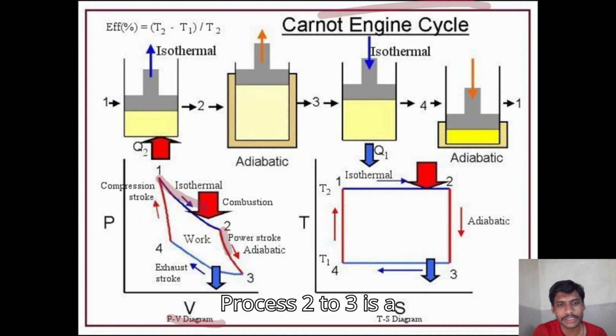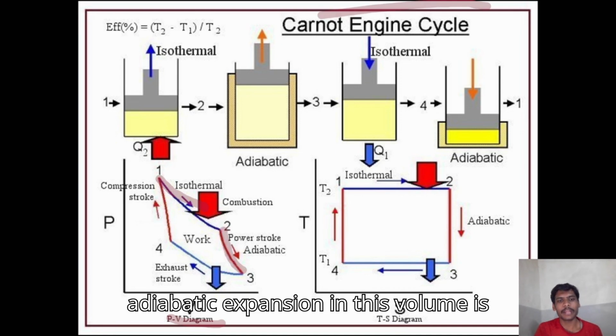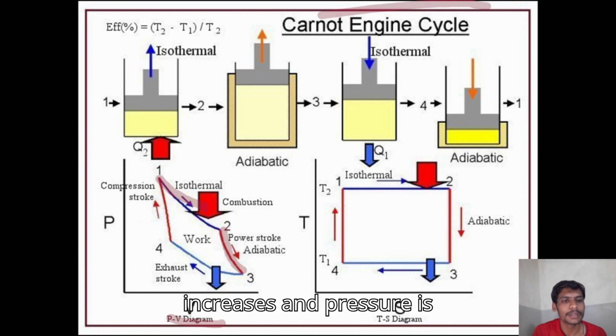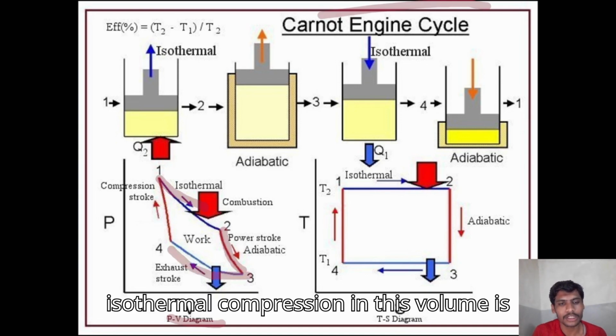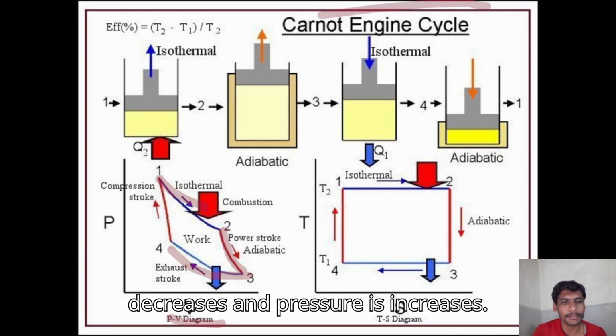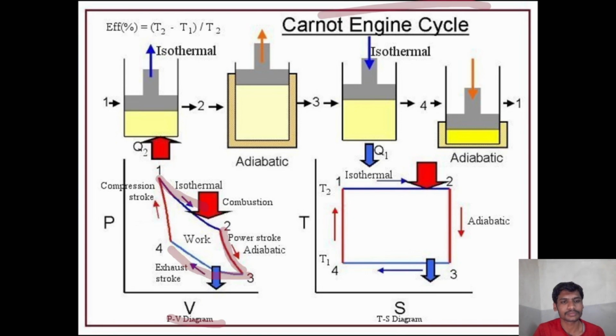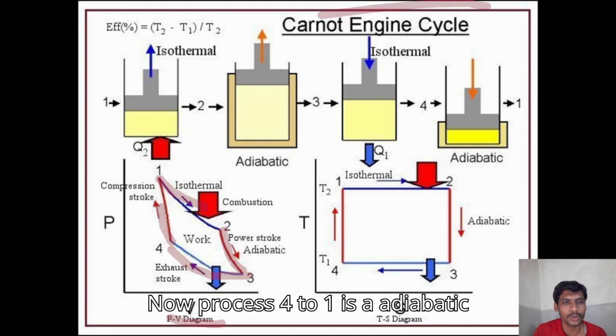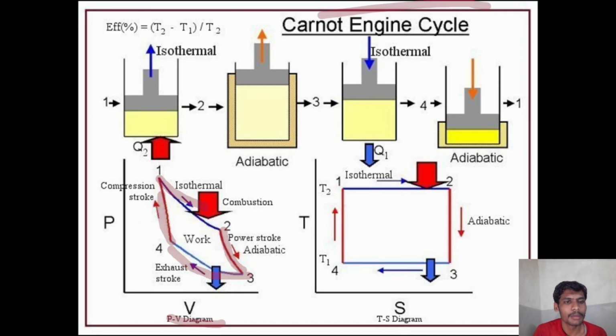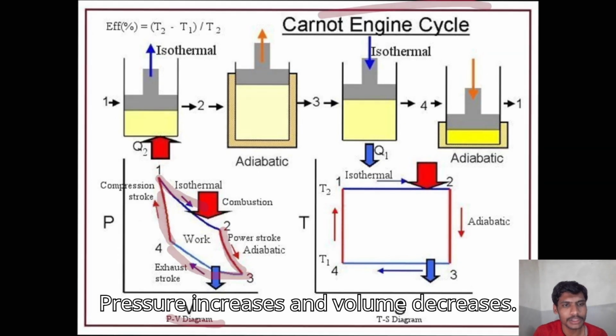Process 2 to 3 is an adiabatic expansion. In this, volume increases and pressure decreases. Process 3 to 4 is isothermal compression. In this, volume decreases and pressure increases. Now process 4 to 1 is an adiabatic compression. In this, pressure increases and volume decreases.